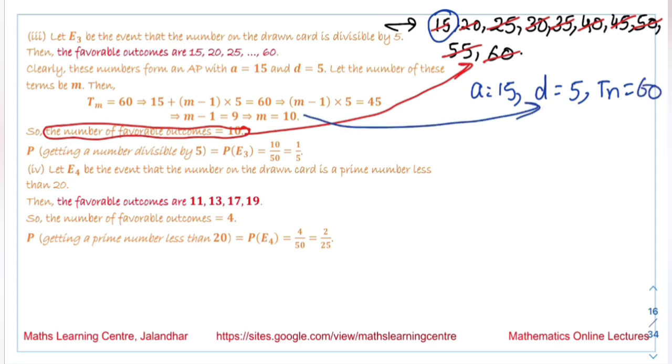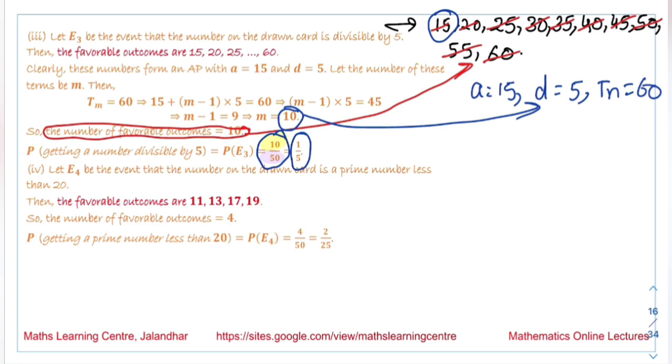The answer in this case is 10. So the number of favorable outcomes is 10, and the total number of outcomes we have is 50. So the probability we get over here is 10 by 50, that is equal to 1 by 5. So this is the probability of getting a number divisible by 5.